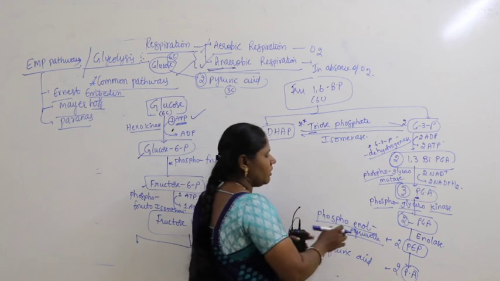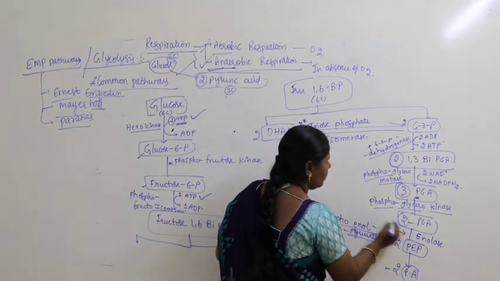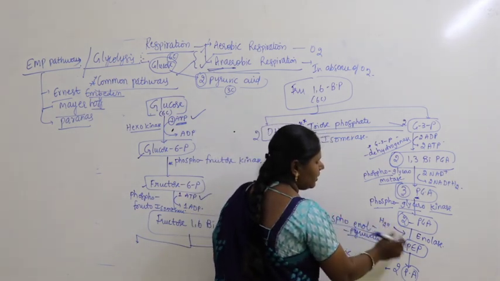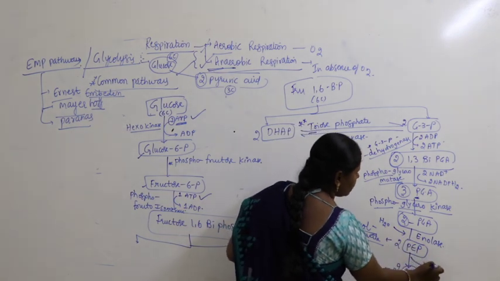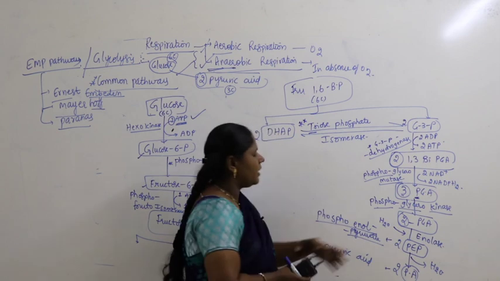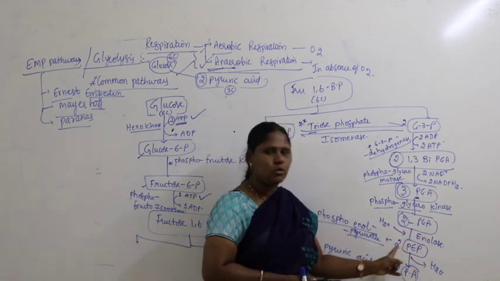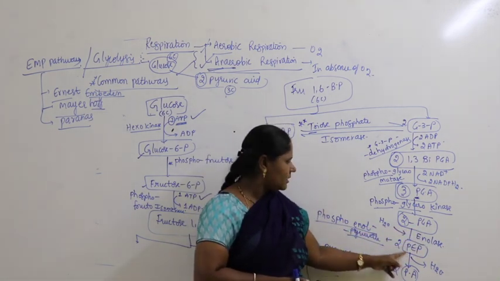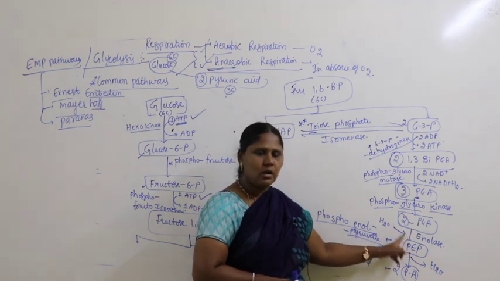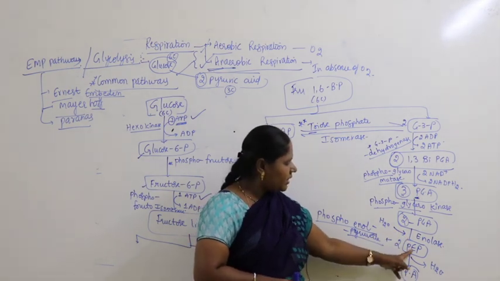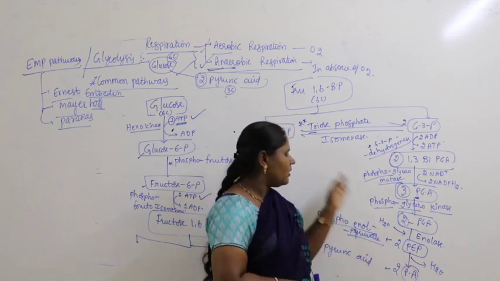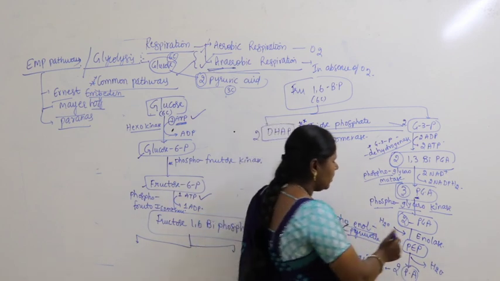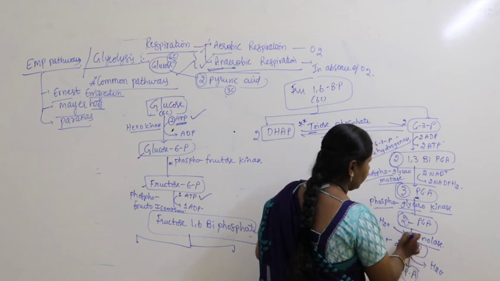So when you talk about enolase here, in this case water is added, and in the next step, conversion from PEP to pyruvic acid, water is going out. In conversion of 2-phosphoglyceric acid to phosphoenol pyruvic acid, water is added here. In the final step, when PEP is converted into pyruvic acid, water is going out. And most importantly, enolase is the name of the enzyme.